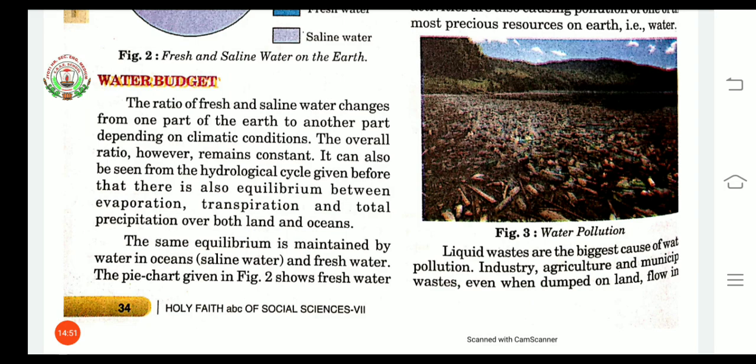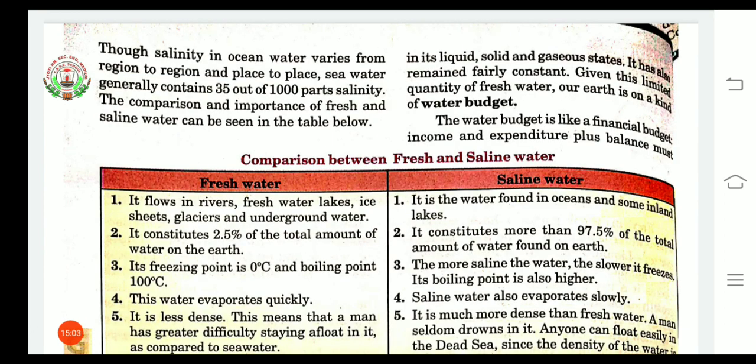The same equilibrium is maintained by water in oceans, that is saline water and fresh water, in liquid, solid and gaseous states. It also remains fairly constant. Given this limited quantity of fresh water, our earth is on a kind of water budget. So the water budget is like a financial budget, as I have explained earlier. In that, there is income, whatever a person is earning, and expenditure, meaning expenses, the sources where that